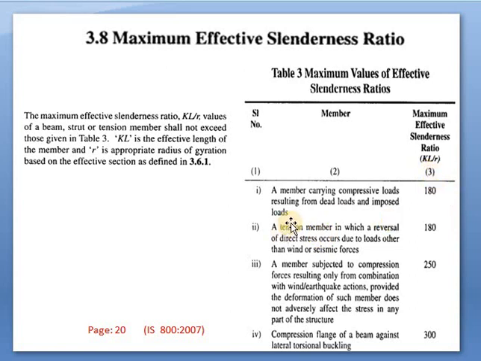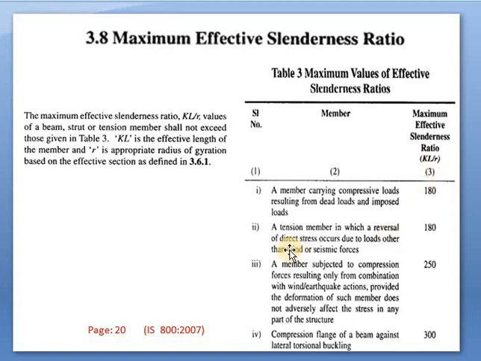So we have to satisfy these conditions, and we have to take the value of KL by R. The first condition is a member carrying compressive load resulting from dead load and imposed load. Normally a column carries compressive load, and a beam carries tensile loads. Okay? So for a member carrying compressive load resulting from dead load and imposed load, we can directly take KL by R as 180, the maximum effective slenderness ratio.